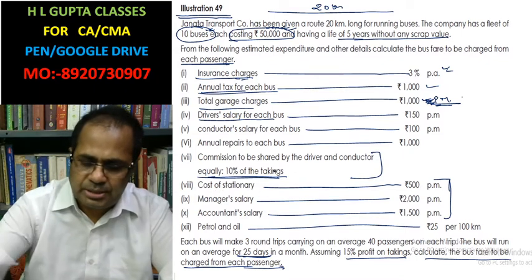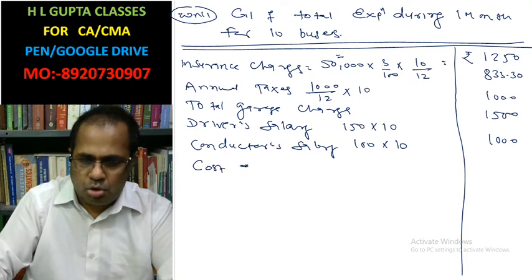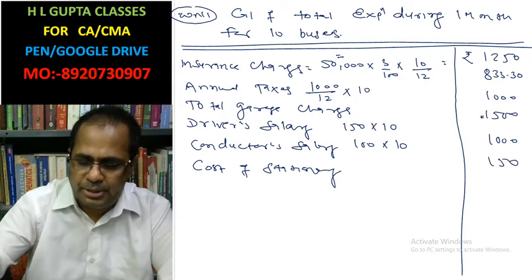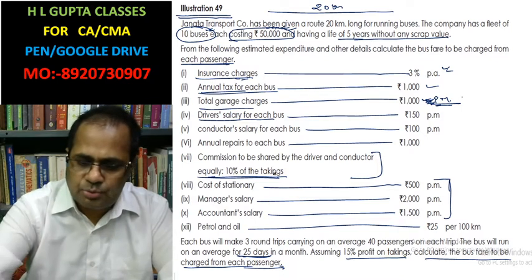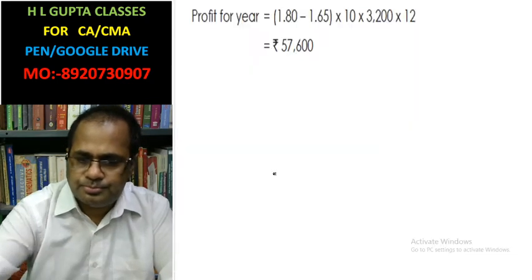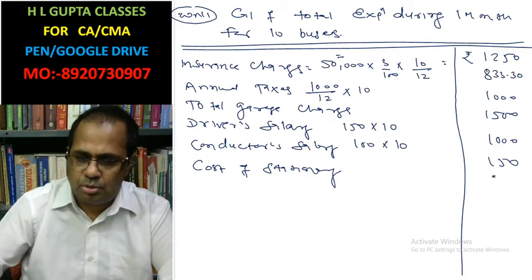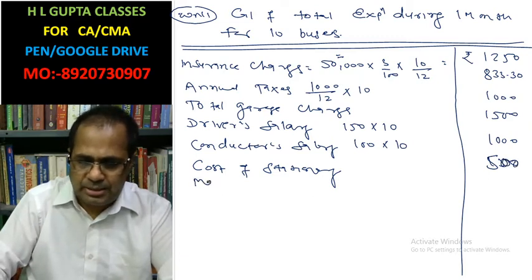Cost of stationery, this is not 150, this is 500.